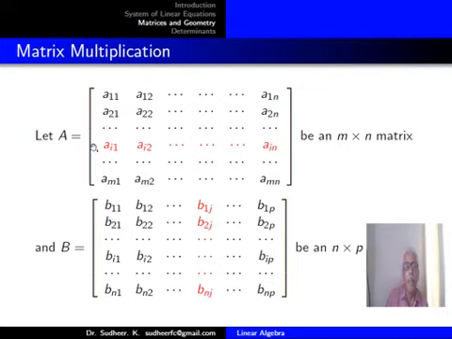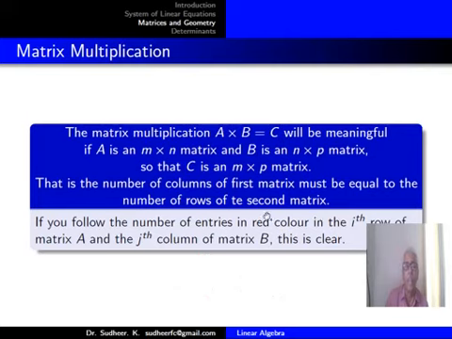So that means the number of elements in a row, that is, the number of columns of the matrix A, should be equal to the number of elements in a column of B, which is the number of rows in the matrix B. So that is the meaning of the order when the product of two matrices is found.